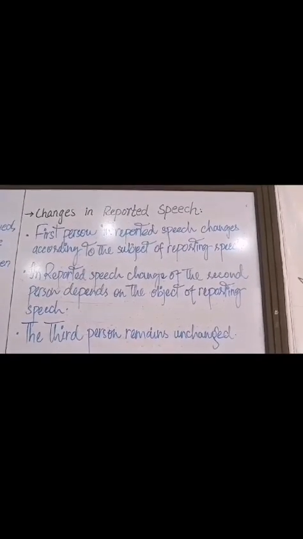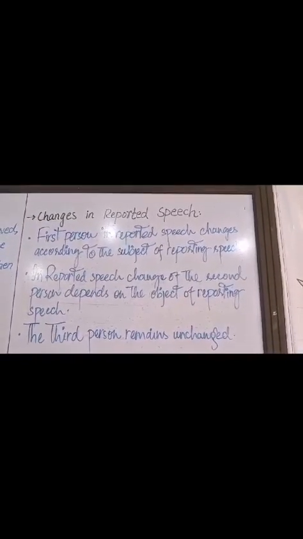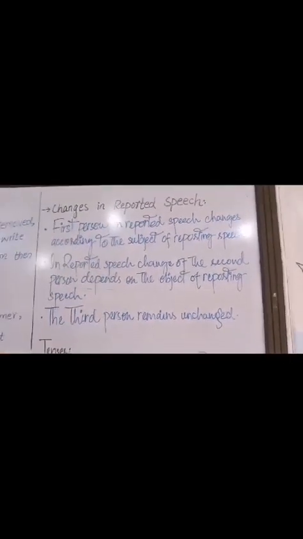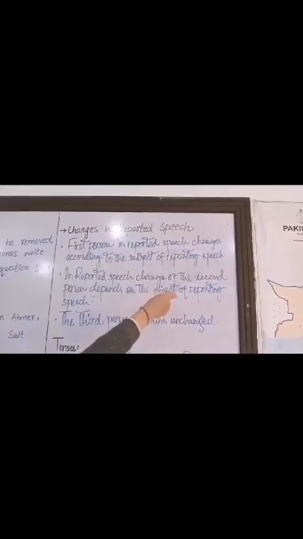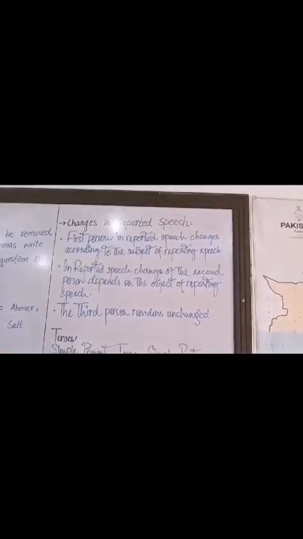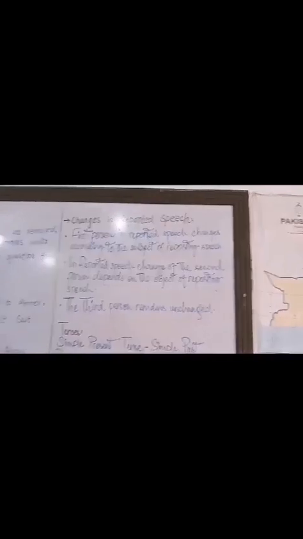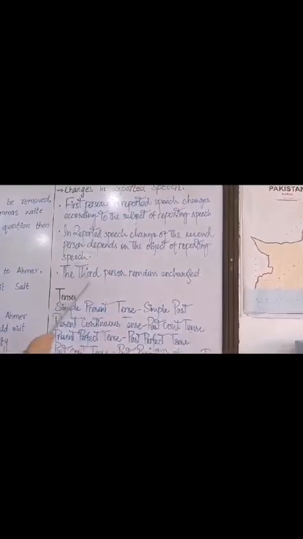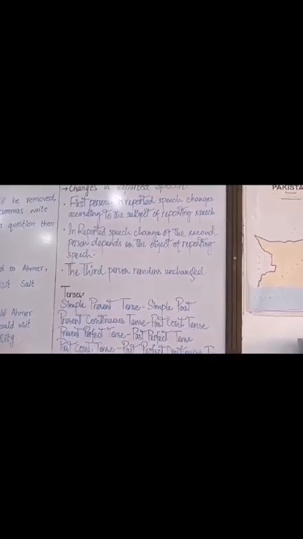Students, till now we have studied the rules to bring changes in the reporting speech part of the sentence. Now we will study the rules to bring changes in the reported speech part of the sentence. First person in reported speech changes according to the subject of the reporting speech when we change direct speech into indirect speech. The second person depends on the object of the reporting speech, while the third person remains unchanged.